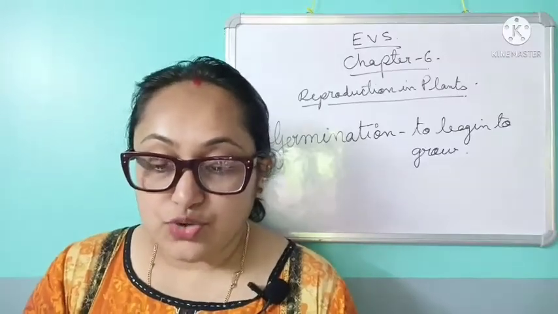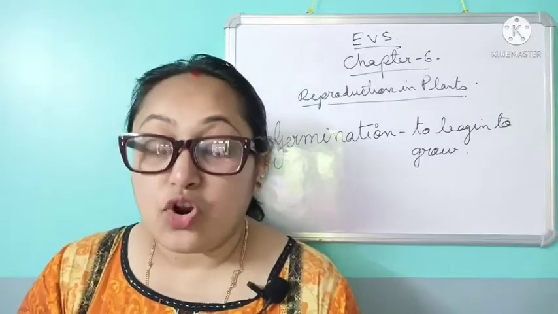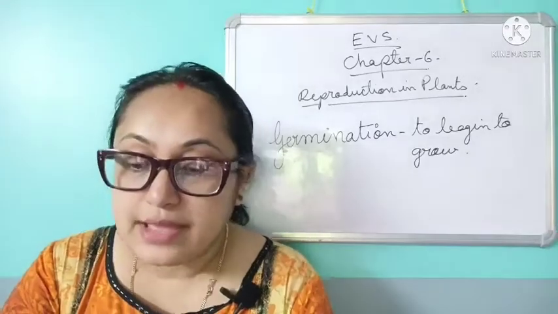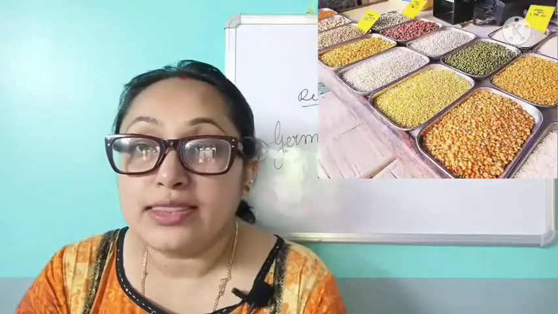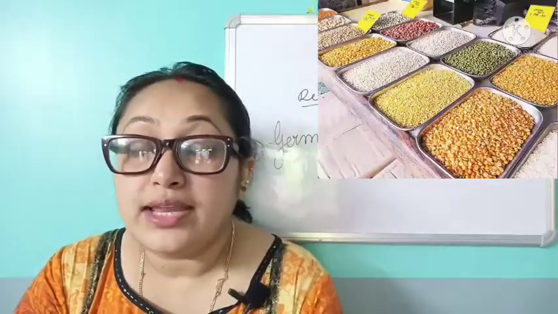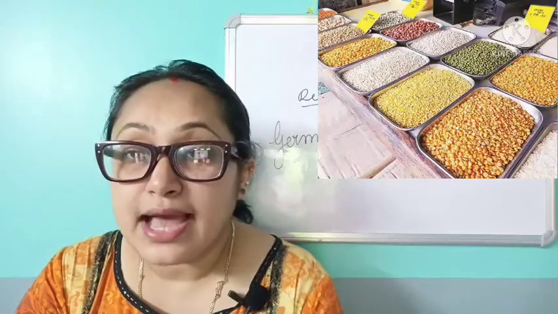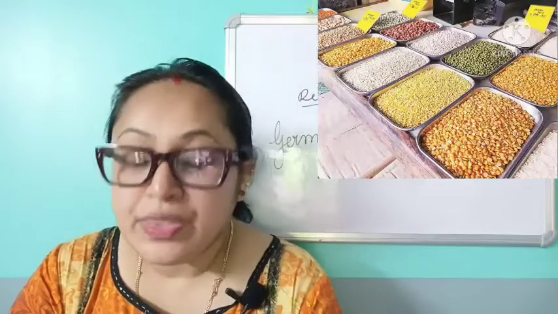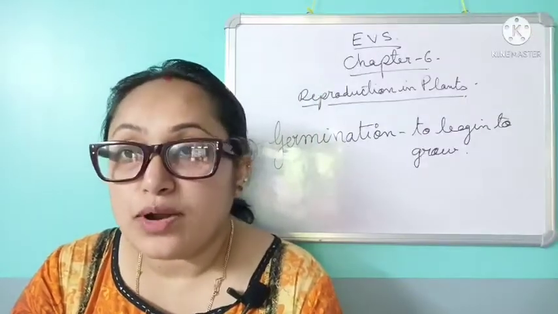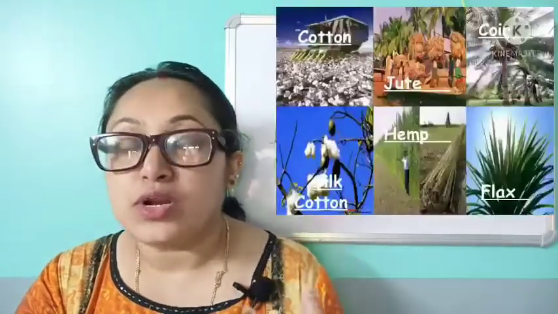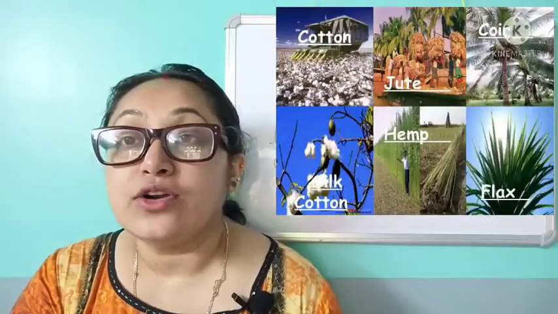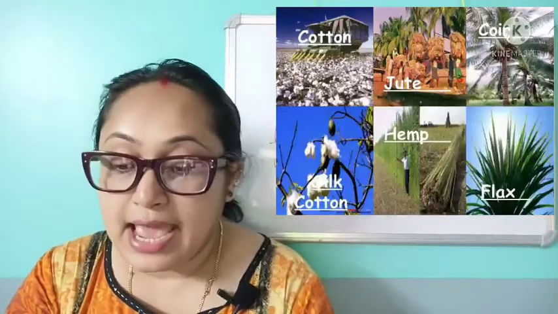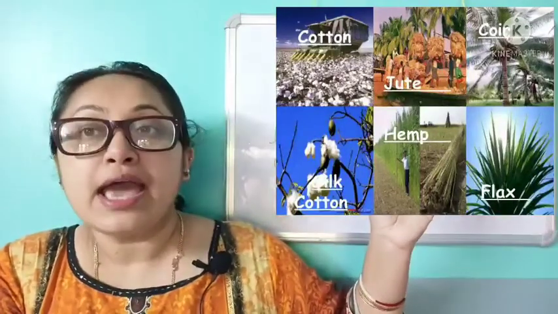Now, what do you understand by crops? Crops means the crops which are grown in the fields for us to eat. Now, what are examples of crops? Like wheat, barley, but these are food crops, okay? Now, there are also fiber crops. Now, what are fibers? It is full of fibers, like jute. Now, what is jute? Jute is like rope. Rope is made of jute. These are called fiber crops. And hemp. Now, this is the picture of hemp.